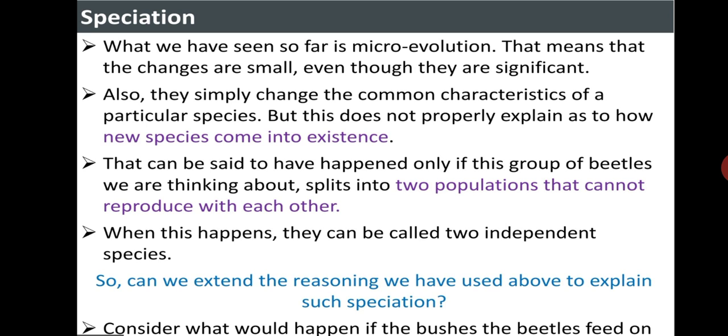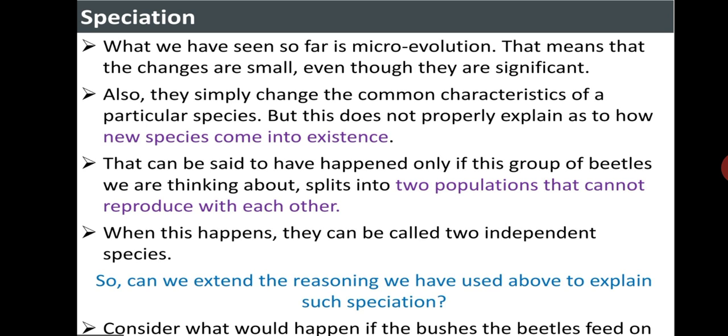Of course, an occasional adventurous beetle might go from one side to the other side. Or a beetle is picked up by a crow from one side and dropped onto the other side, without being eaten up. In either case, the migrant beetle will reproduce with the local population itself. This results in the genes of a migrant beetle entering a new population. This kind of gene flow is bound to happen between populations that are partly but not completely separated.